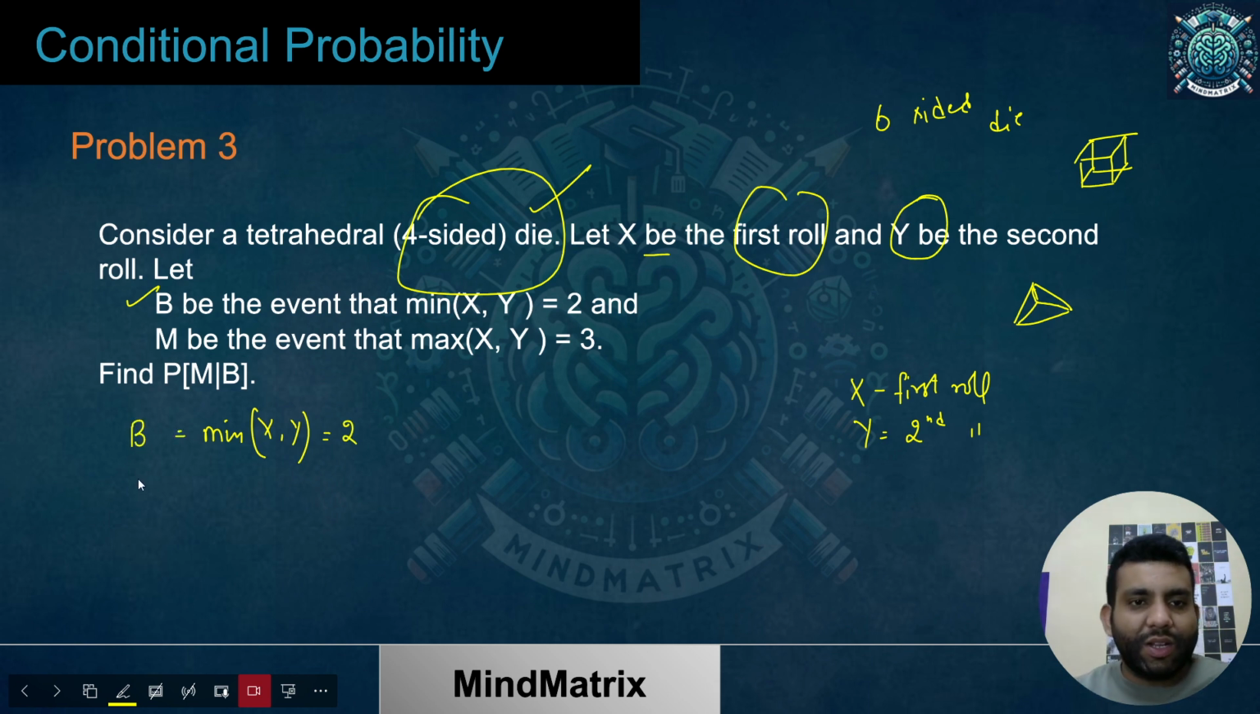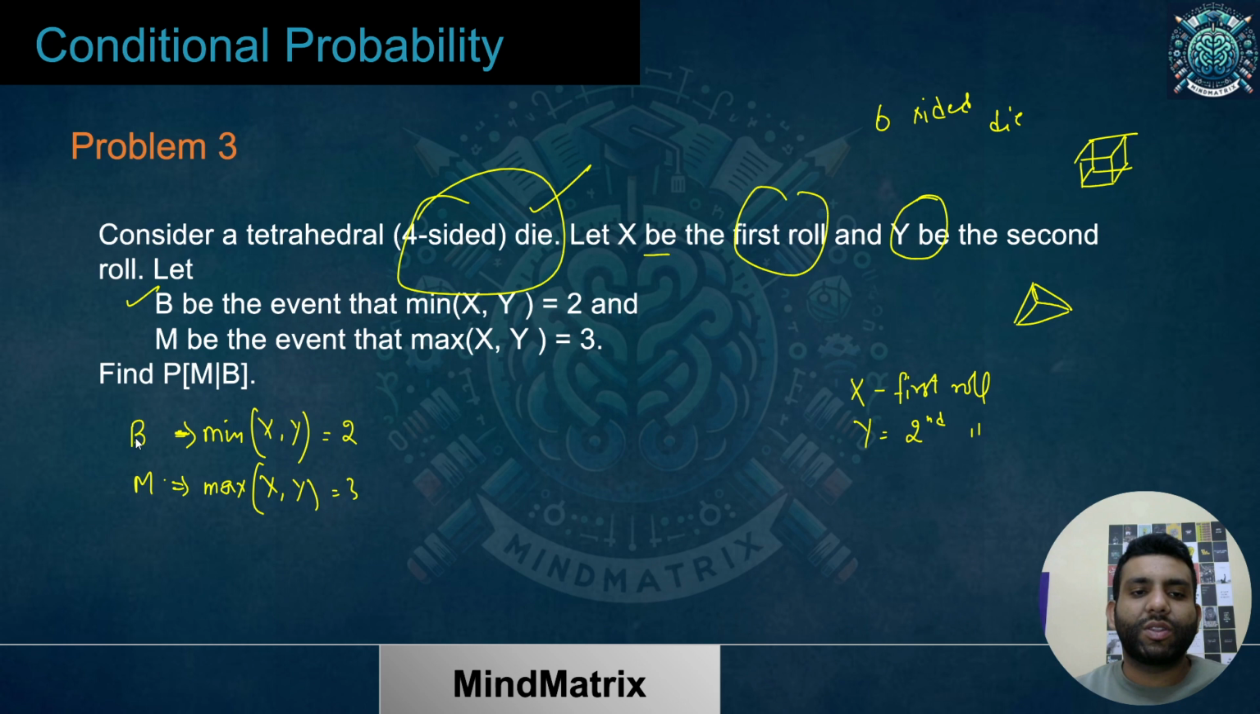And what is M? M is the event that the max of X, Y must be 3. So just tell me what is going to be the event set for this B and M? Let's just write that. And just remember, in the sample space we have something like this.